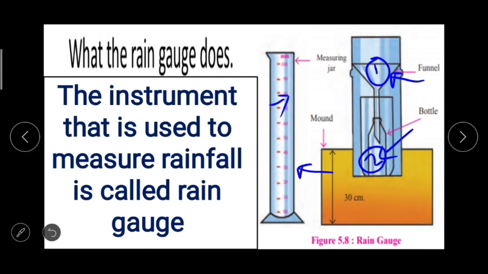The gauge is kept in open ground on a 30 centimeter high flat mount, and hence the rainwater is collected without any obstruction. And in this way, one can measure the rainfall.